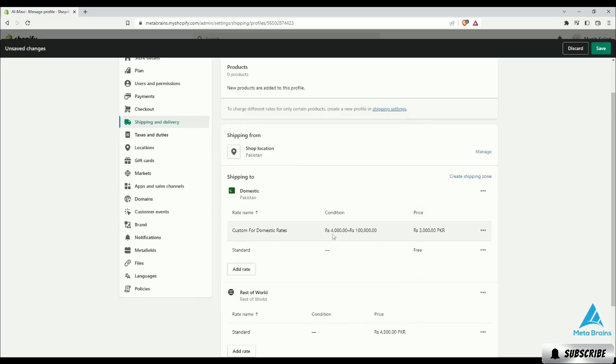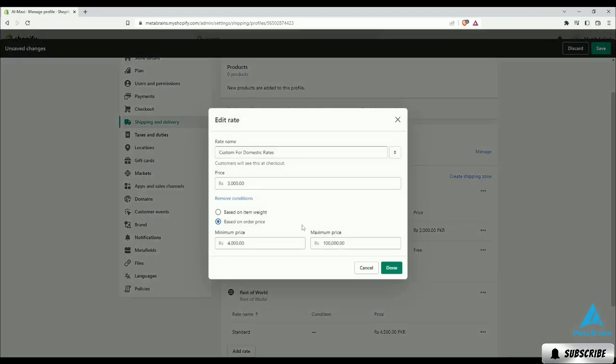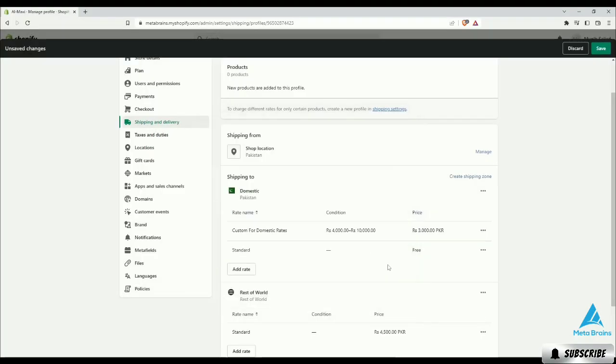For example, RS20000 will be charged as shipping charges if the weight of the product is between 20 and 50. Of course, this setting can also apply to your international orders. Let's save our settings to update the profile.